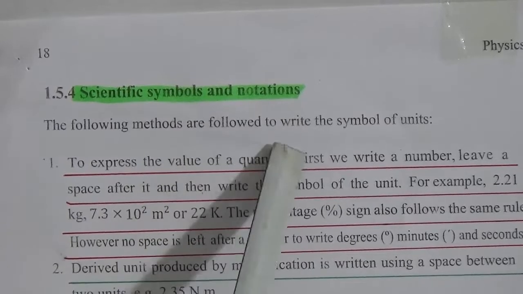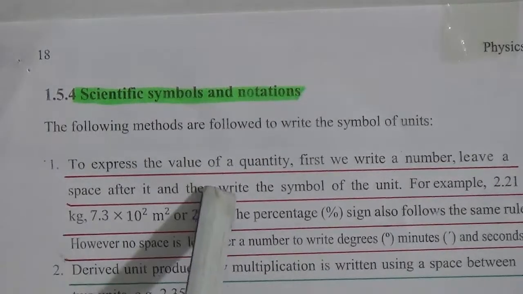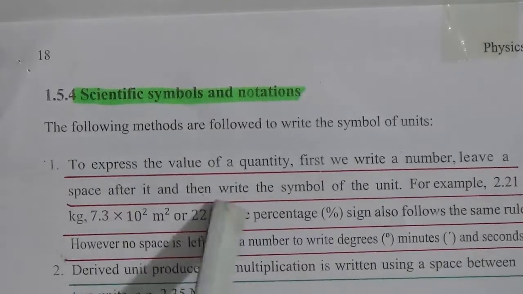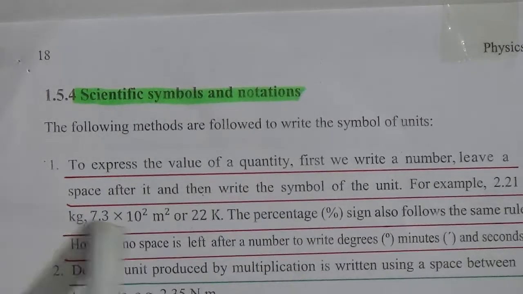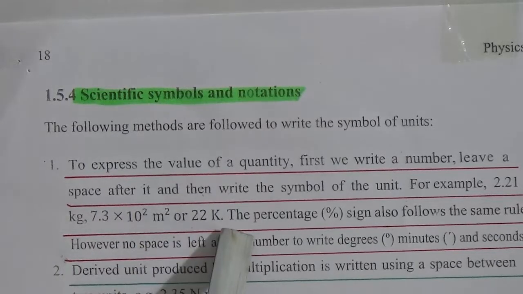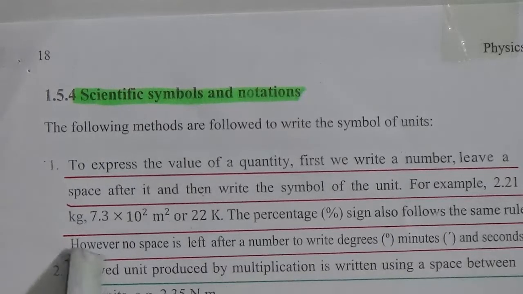Our next topic is scientific symbols and notations. The following methods are followed to write the symbol of units. Number 1. To express the value of a quantity, first we write a number, leave a space after it and then write the symbol of the unit. For example, 2.21 kg. Next, 7.3 into 10 to the power 2 meter square or 22 K. The percentage sign also follows the same rule. However, no space is left after a number to write degrees, minutes, seconds.